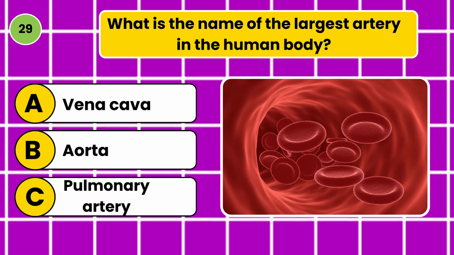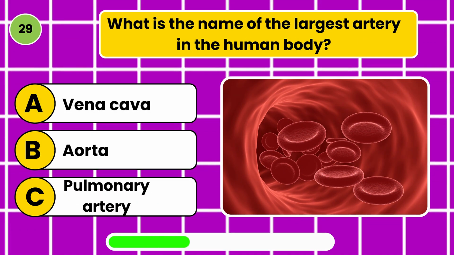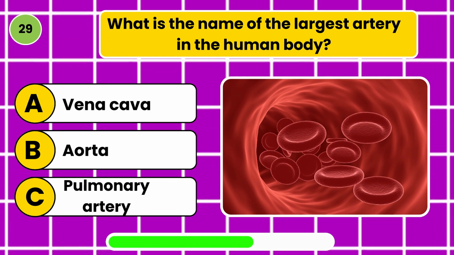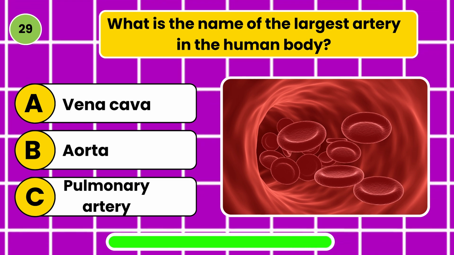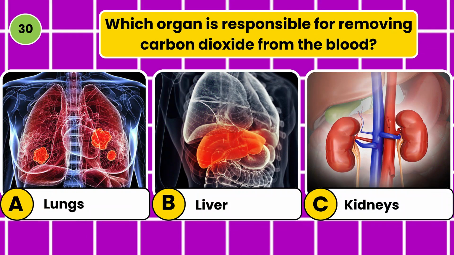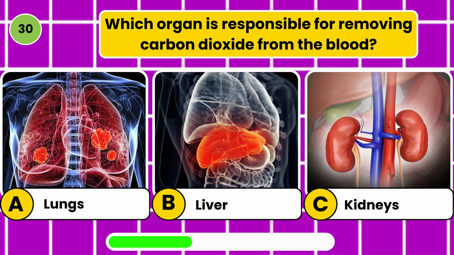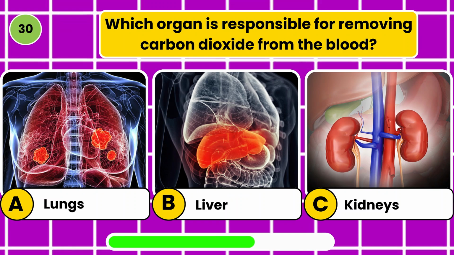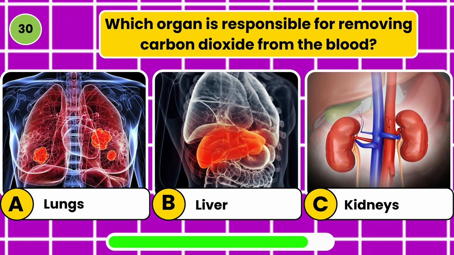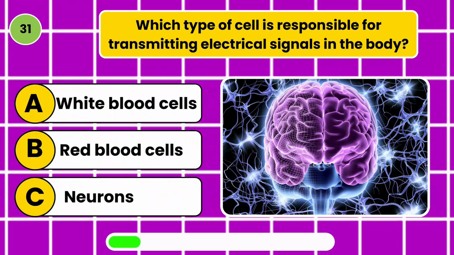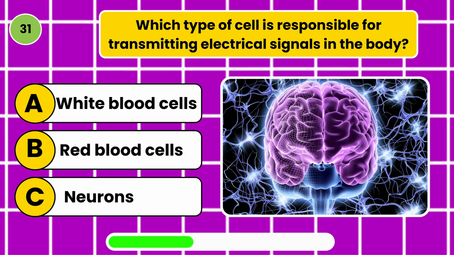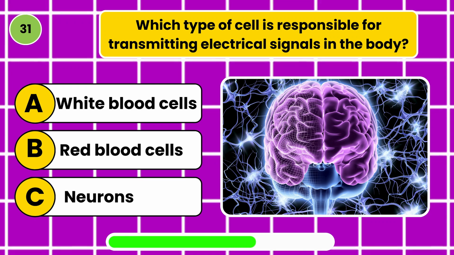What is the name of the largest artery in the human body? Aorta. Which organ is responsible for removing carbon dioxide from the blood? Lungs. Which type of cell is responsible for transmitting electrical signals in the body? Neurons.